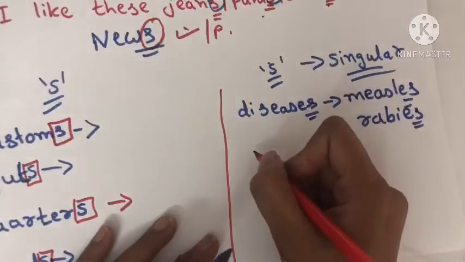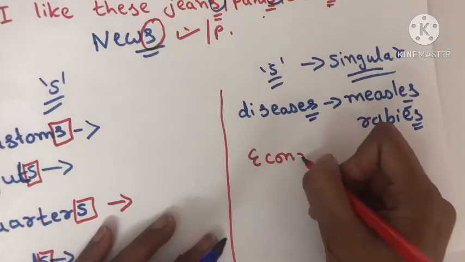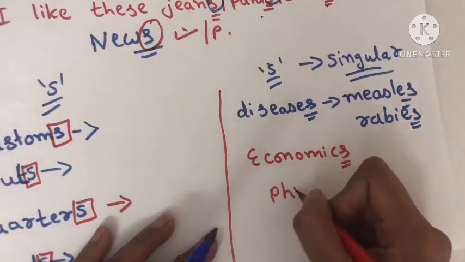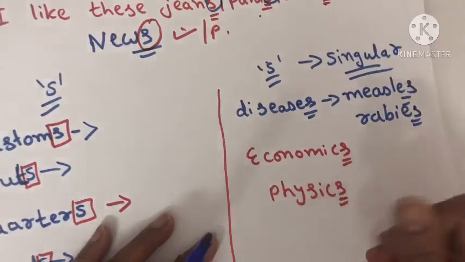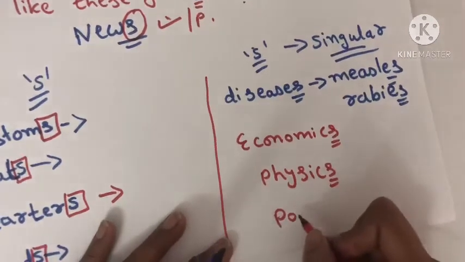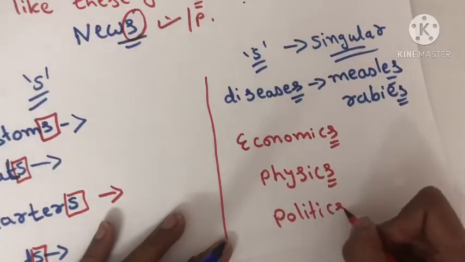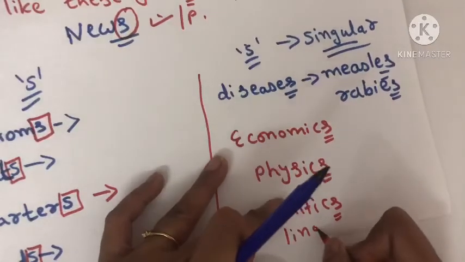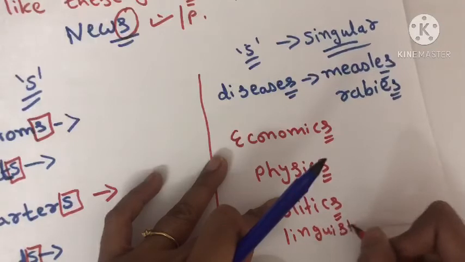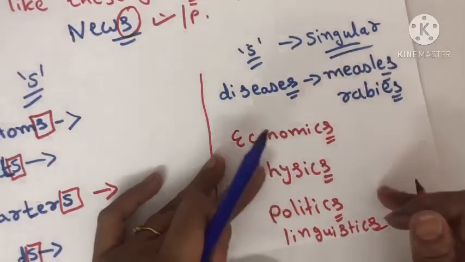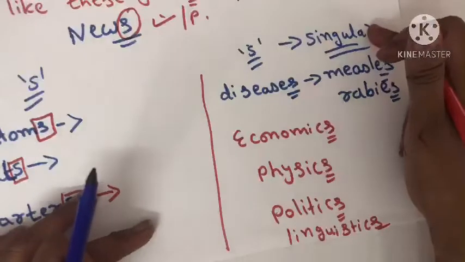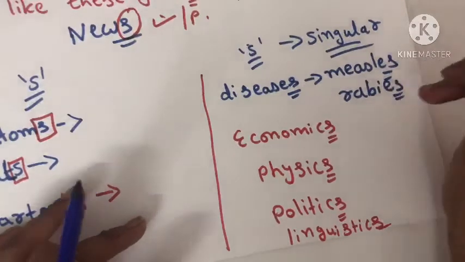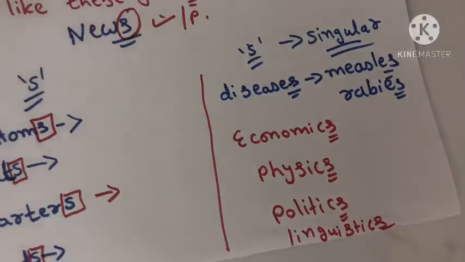Let us see more examples, like the word economics, s at the end, physics, s at the end, politics, and the word linguistics. These words are singular, the names of subjects, the names of diseases, they have s or es at the end of the noun.